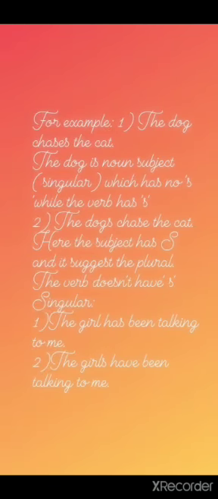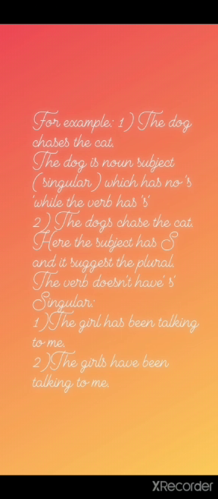For example, the dog chases the cat. The dog is a noun subject, singular, which has no s, while the verb has s. The dogs chase the cat. Here the subject has s and it suggests the plural. So, children, if there is a singular subject, then the verb would have s with it, and that also in the case of third person. While if the subject is plural, no s will be added to the verb.